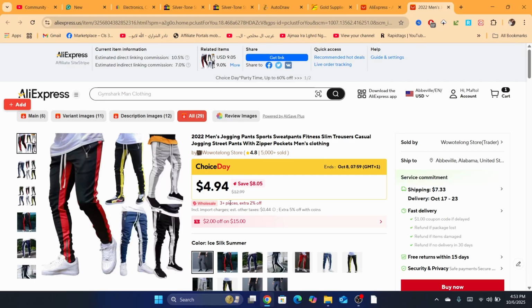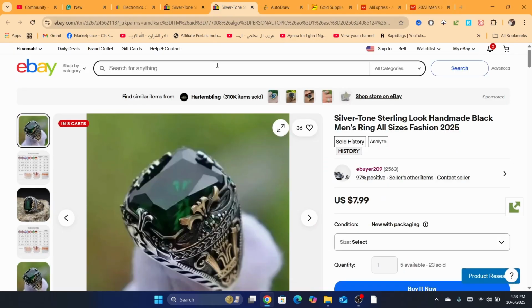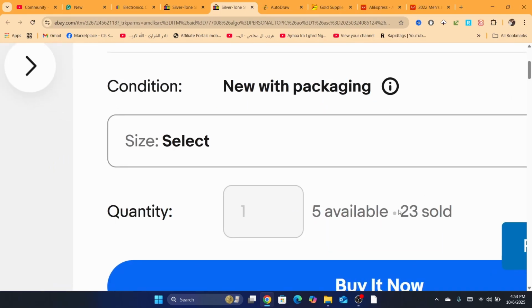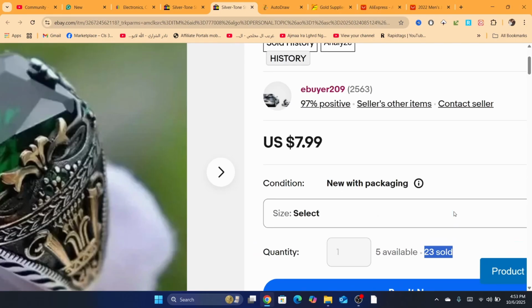We don't know if eBay customers are going to be interested in this product or not. So if we just randomly list this product on our eBay, it's not going to get sales, 100%. Okay, so you want to go to eBay, find the product, for example this ring, and as you can see, it has like 23 sales.